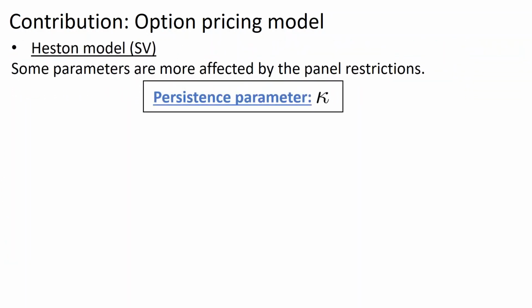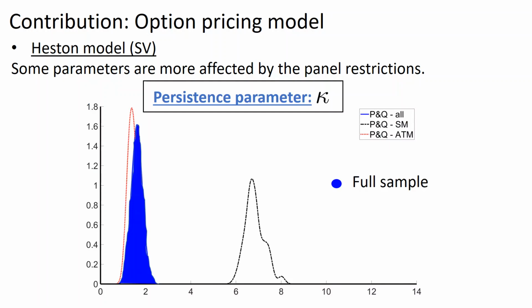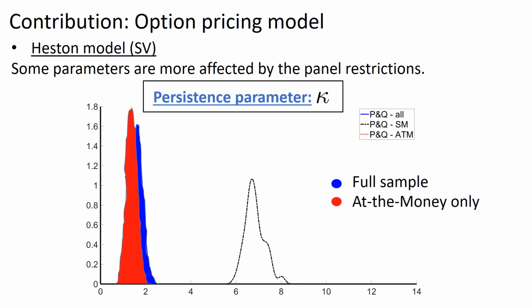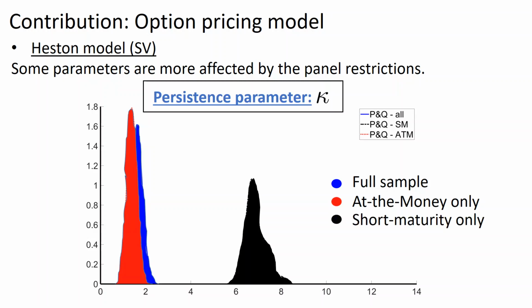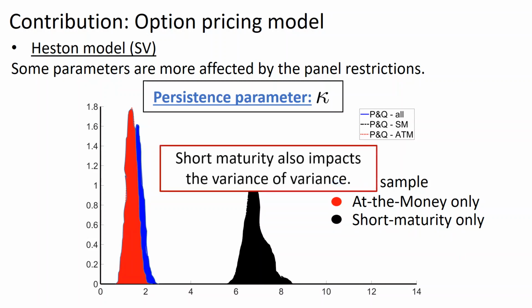To illustrate the impact of restricting the option panel, let us focus on the Heston model. In blue, we have the posterior distribution of the annualized persistence parameter kappa when we consider the large option panel. By restricting the panel to the at-the-money option contracts, we observe that the posterior distribution does not change much. However, when we only use short maturity options, the persistence parameter is hugely affected. This observation also applies to other parameters, like the variance of variance parameters, for instance.